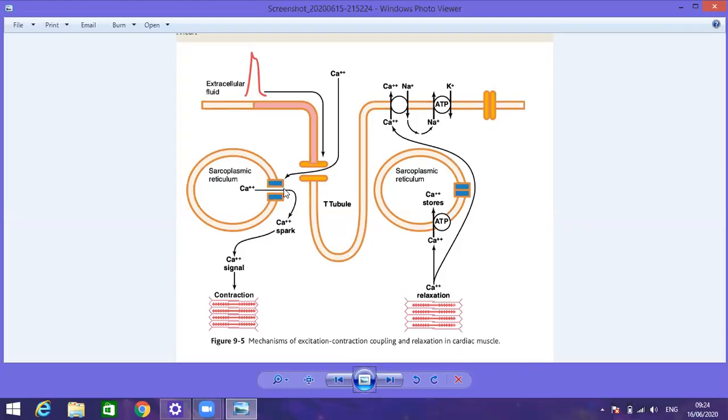And here it is not immediately followed by repolarization, not followed by the opening of the voltage gated potassium channel. Here the closure of the fast channels, which takes thousandths of a single second, is followed by the opening of the voltage gated calcium channels. These are the slow channels.